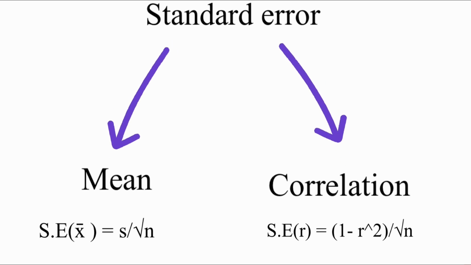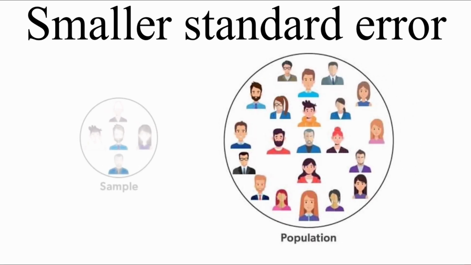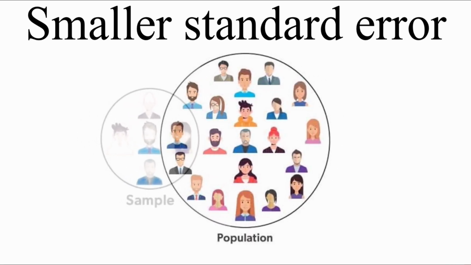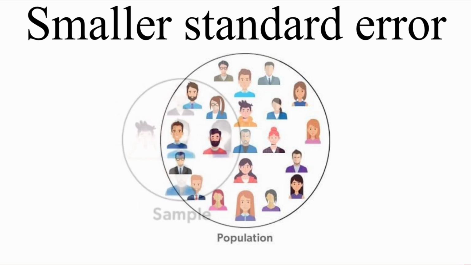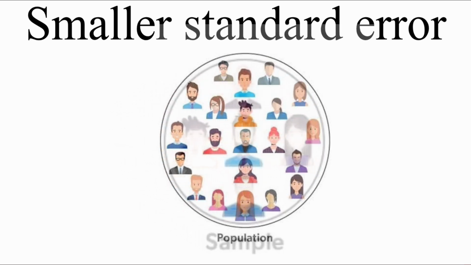Now, what interpretation can we give to the values of the standard error if it is large or small? If we have a smaller value of standard error, it means the sample mean or sample correlation is likely close to the population mean or population correlation, approximately equal.